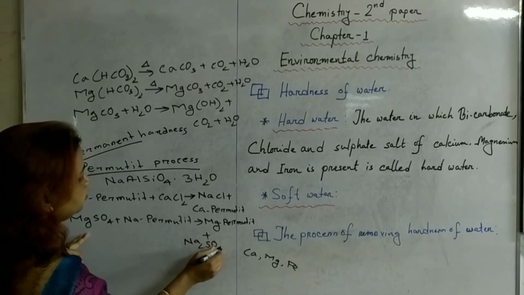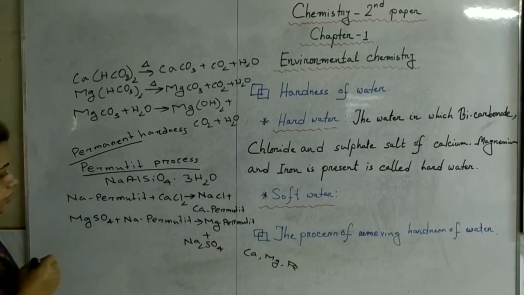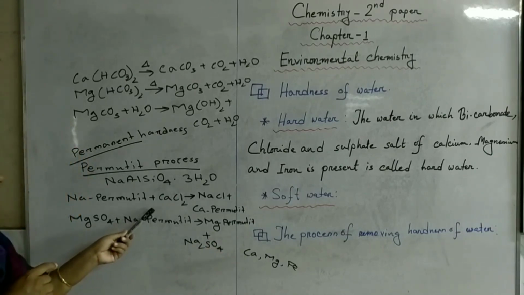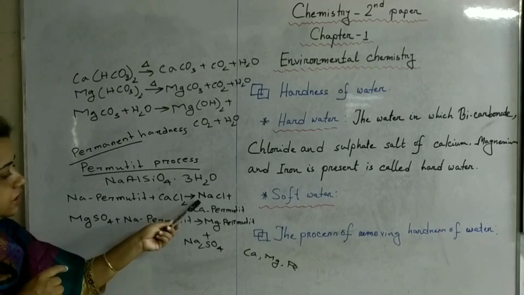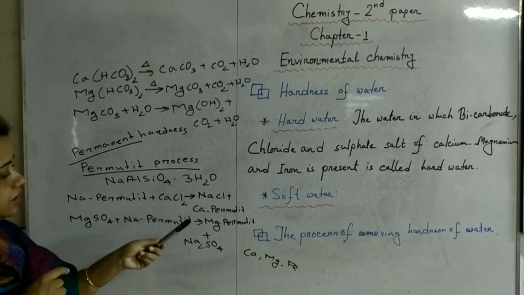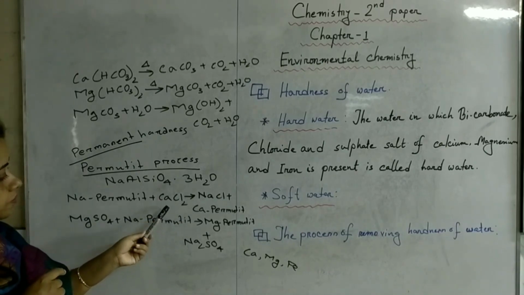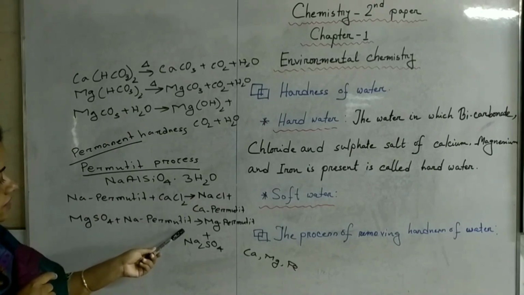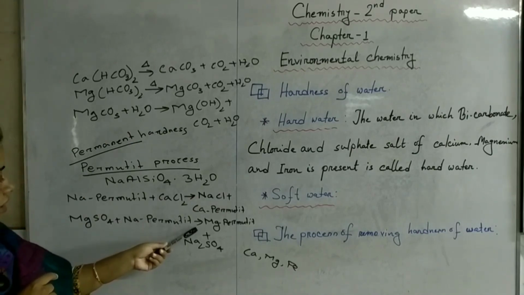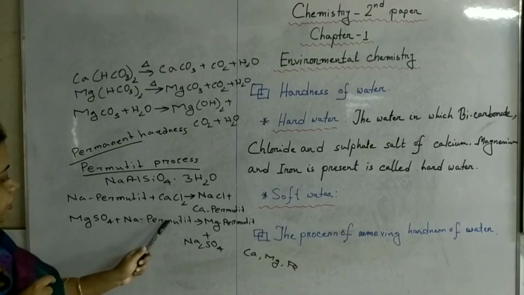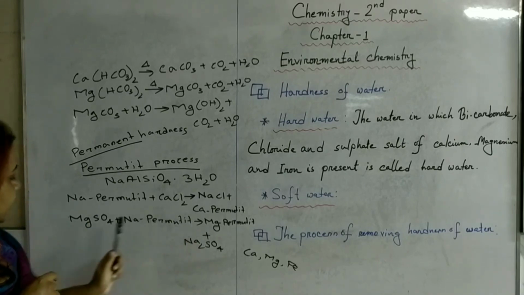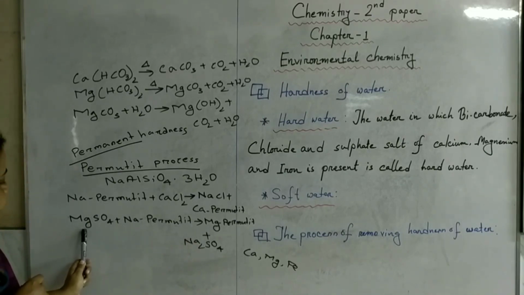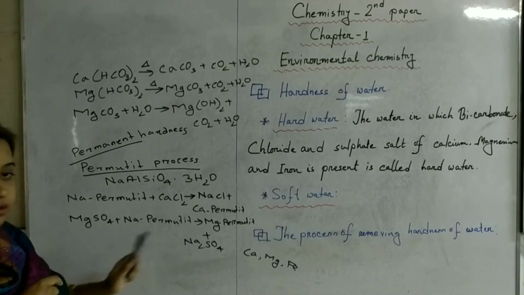So the basic portion of the permutit and the basic portion of the salt which is present in hard water become exchanged in this way. Sodium permutit has been converted into magnesium permutit and magnesium sulfate has been converted into sodium sulfate.